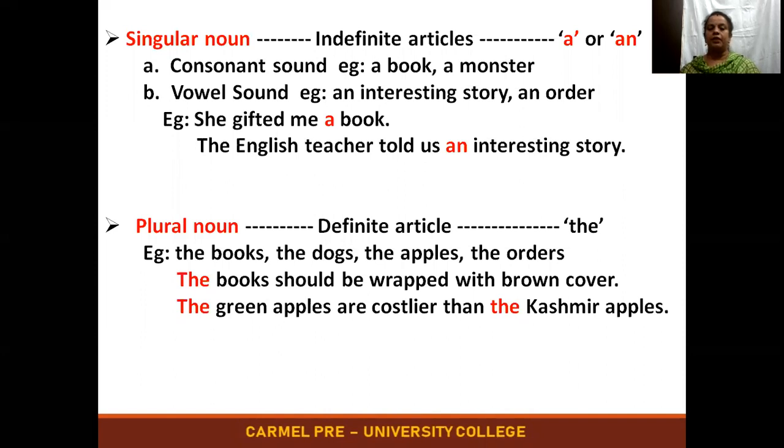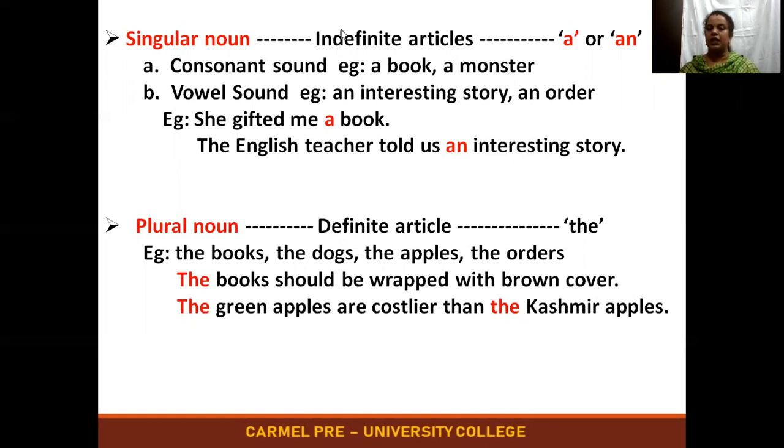So we have singular noun and plural noun. I hope you remember about the nouns. That is singular noun and plural noun. Singular noun is one. Plural noun is more than one. So the first rule that you have to keep in mind is, any singular noun will be prefixed, that is, will have an indefinite article added before it.